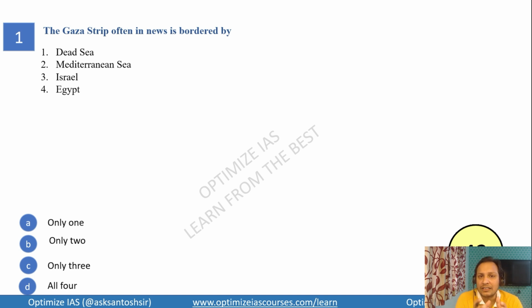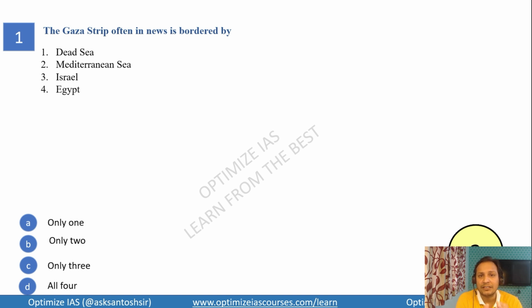So guys, you all know that recently Israel has decided that it is going to go for ground invasion in Rafah. Rafah is in Gaza. So this place Gaza can be asked in the UPSC prelims paper. In this question, you have to basically talk about the bordering countries or bordering water bodies of Gaza. Very, very important. Definitely, you can expect a question on Gaza this year. There are various important crossings, important cities, important refugee camps in the Gaza that can be asked in the UPSC prelims. So guys, few seconds remain.